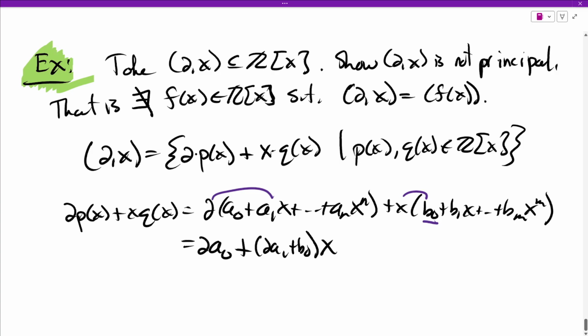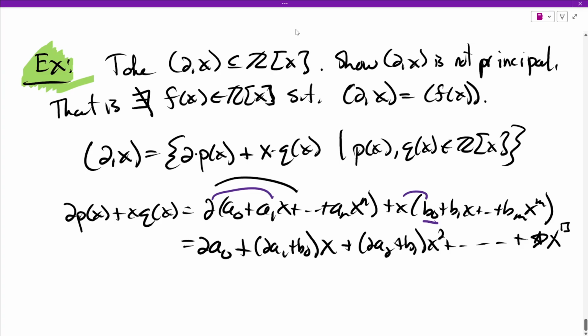For the quadratic term we get 2a2 plus b1, and so on. This stops at some point, with some unknown constant, which I'll call star, to some unknown power, which I'll call box. It doesn't matter where it ends or what the coefficient is.